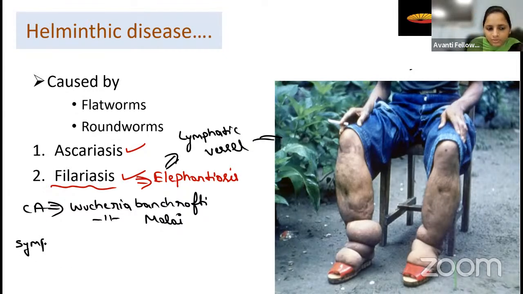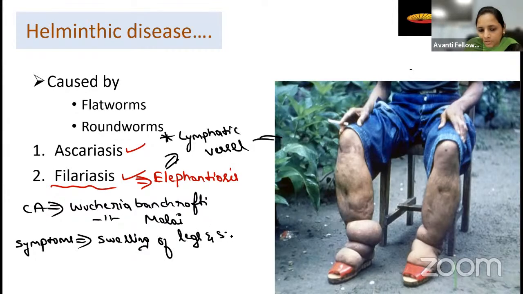So let us go to the symptoms. What is the causative agent? Wuchereria bancrofti and Wuchereria malai. Mainly it is going to affect the lymphatic vessel. It is very, very important. The symptom is swelling, right? The person's leg looks like an elephant leg because of the swelling. So that is swelling of the legs and scrotum.